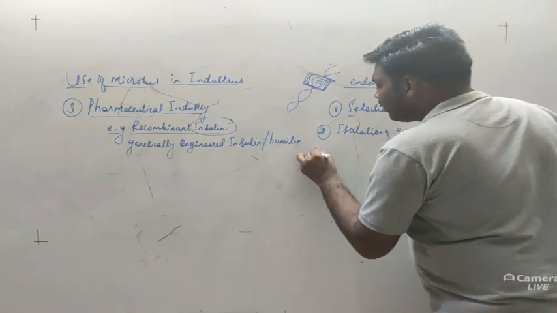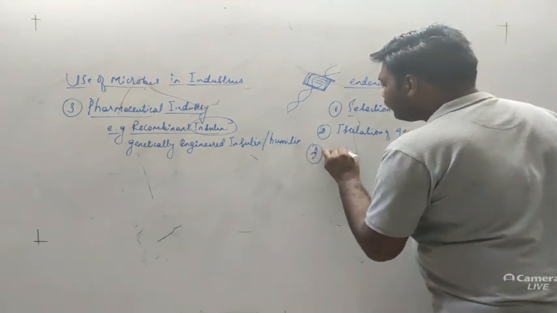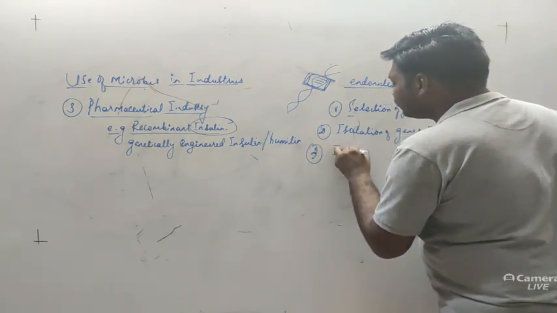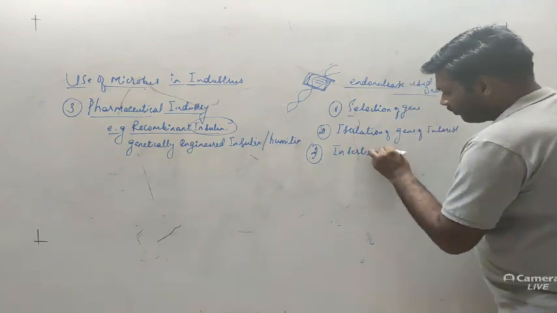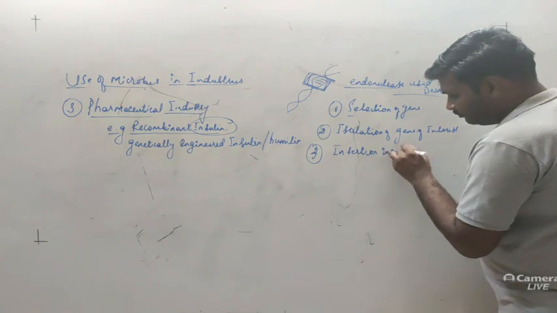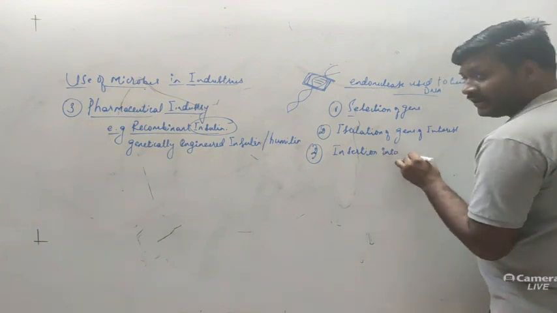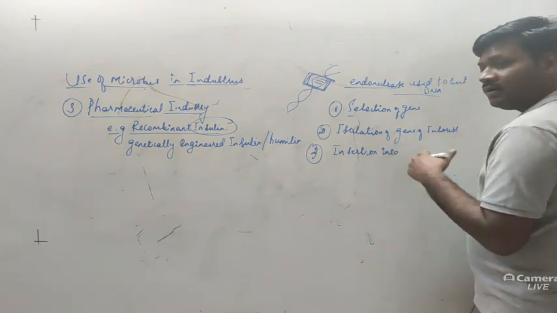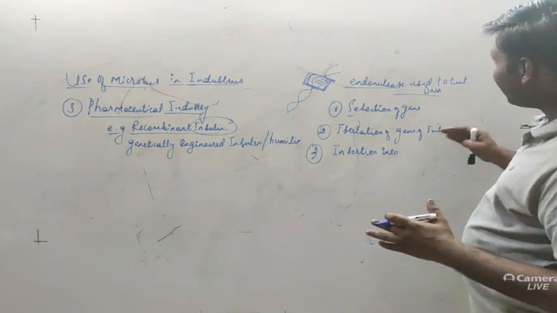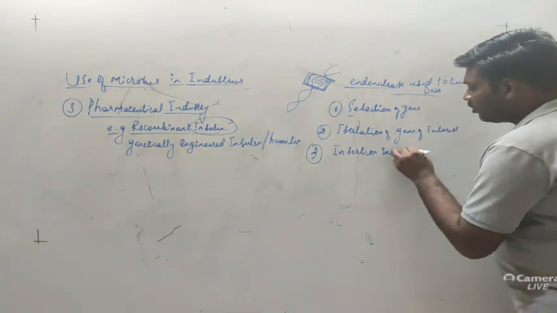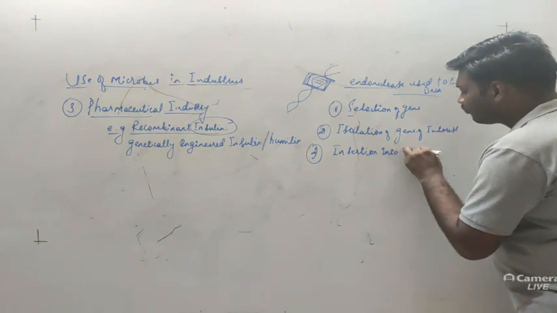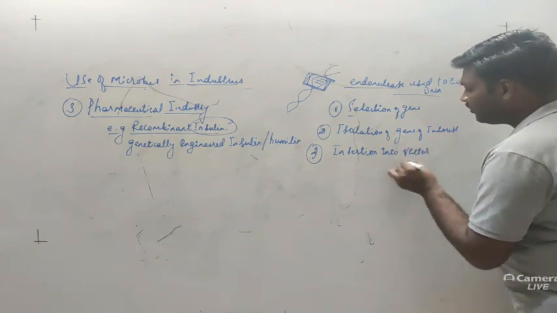Then the third step is insertion into the host, but before that we have to insert that gene or fragment of gene into a vector.